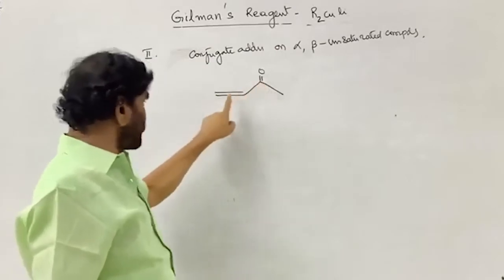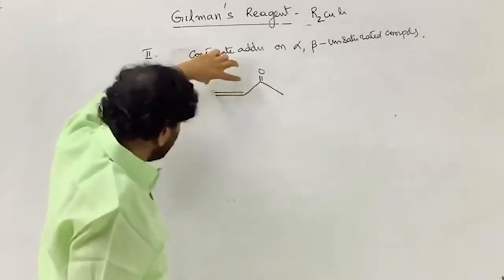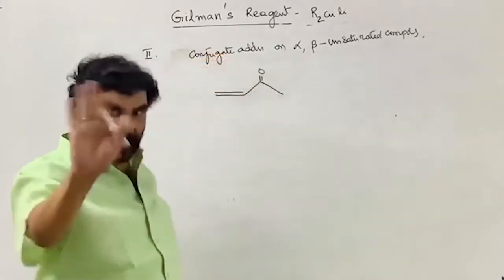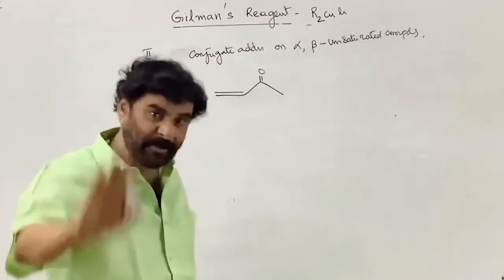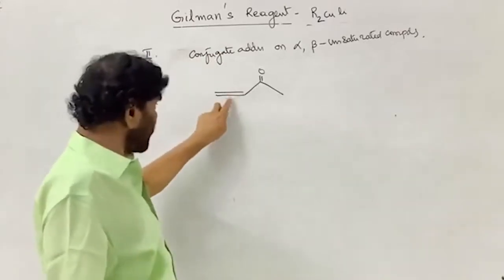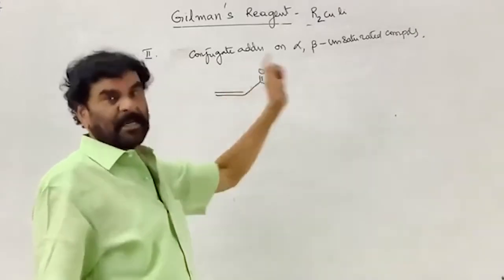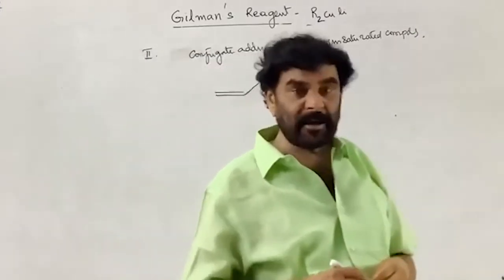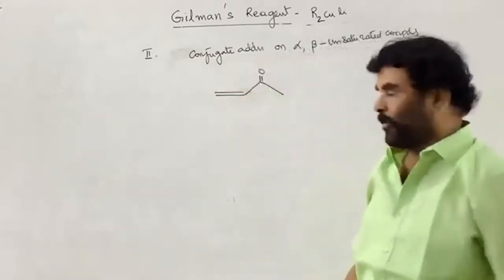This takes part in the addition reaction. Normally, this ethylenic center does not take part in the nucleophilic addition. But the ethylenic center takes part in the nucleophilic addition if it is in conjugation with that center, which contains the electron withdrawing group, a minus M group. This is the minus M group. Now it takes part in the nucleophilic addition.